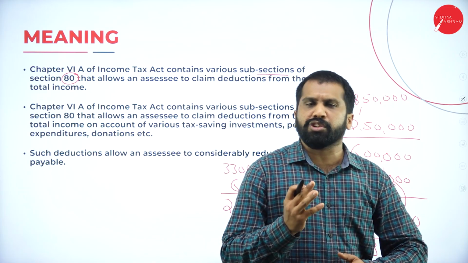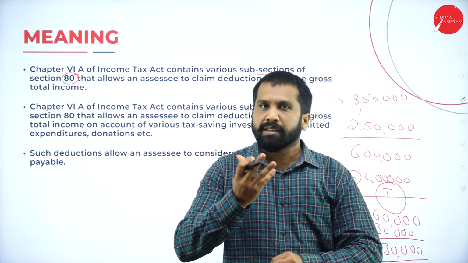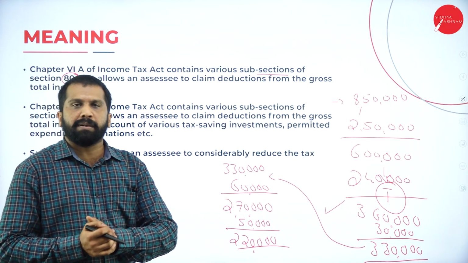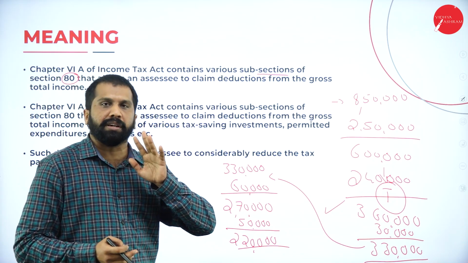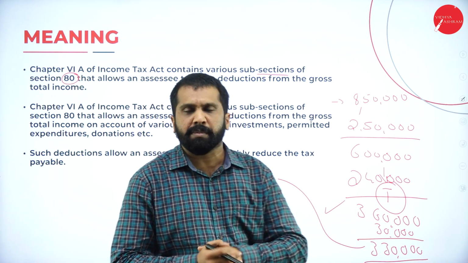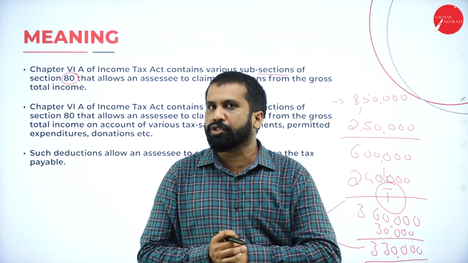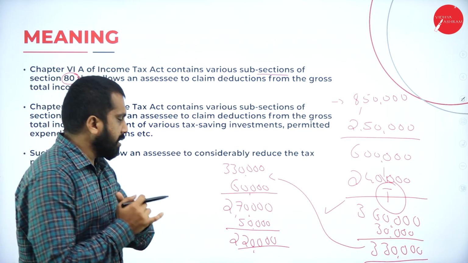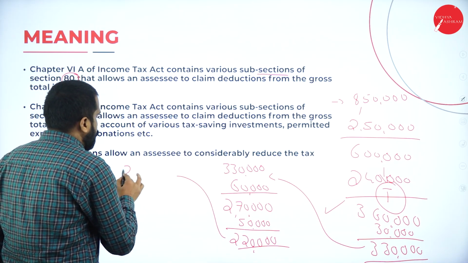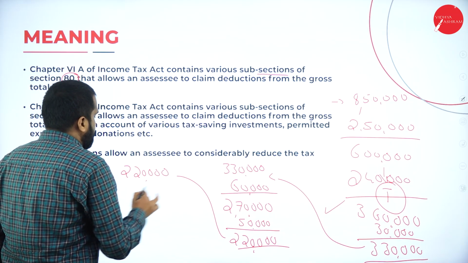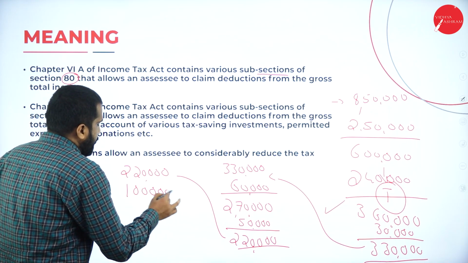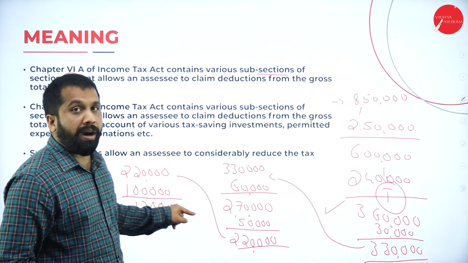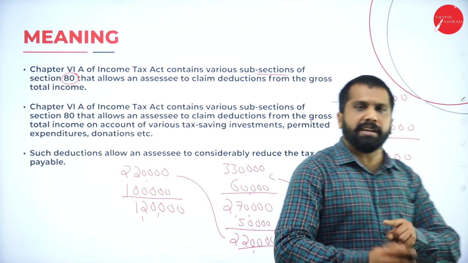From this 2,20,000, just assume that I have donated for COVID or some charity. I have donated around 1 lakh to some recognized institution. Now what happened? 2,20,000 minus the 1 lakh I donated. So how much do I have to pay tax on? I have to pay tax on 1,20,000. Still it goes on.